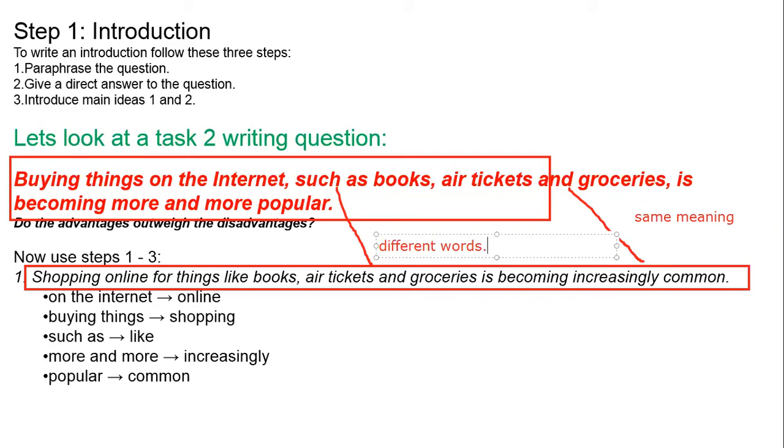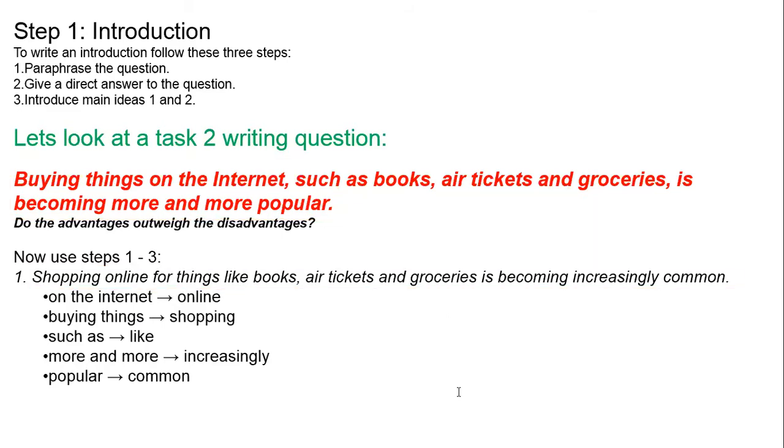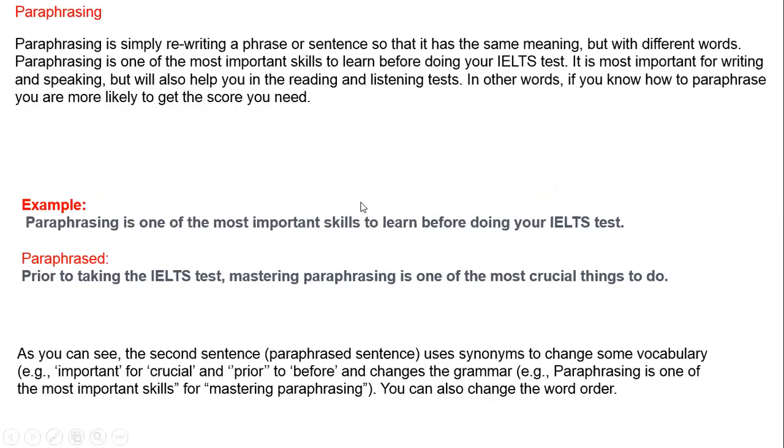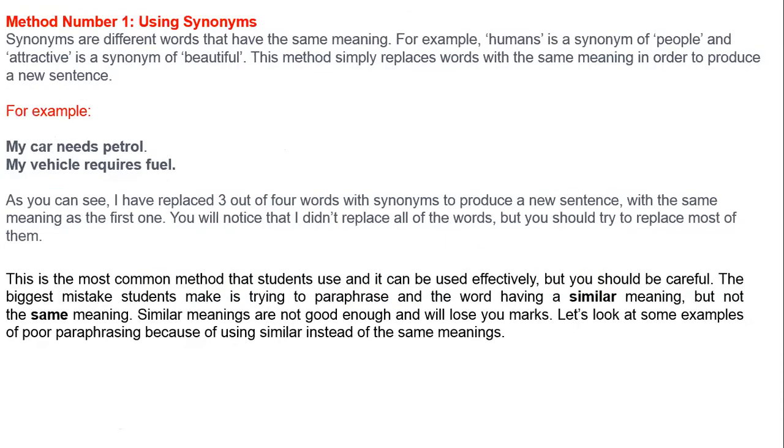Now after this, we want to study methods, how many methods we can apply to do paraphrasing. So let's move to the next slide and study the methods. Number one method: if you want to do paraphrasing, the question arises, how can I do paraphrasing if a question has been given in an IELTS essay, either task 1 or task 2?